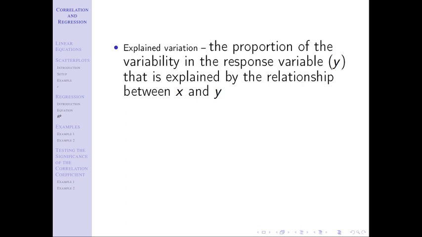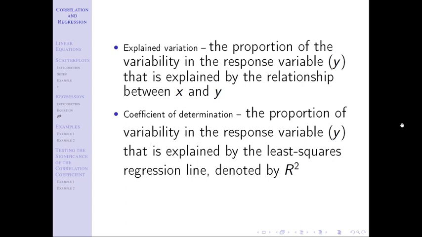That's what explained variation is: what percentage of the response variable is explained by this model that we've come up with. And we specifically do that via the coefficient of determination, which is denoted by r squared. This is similar to r that we talked about in the last set of videos. Why this R is capitalized and that r is lowercase is irrelevant. You can capitalize both or lowercase both. It's not a big deal. This is the square of that r. So if you have one, you should be able to get to the other one.